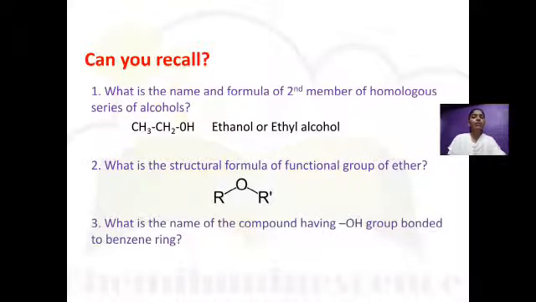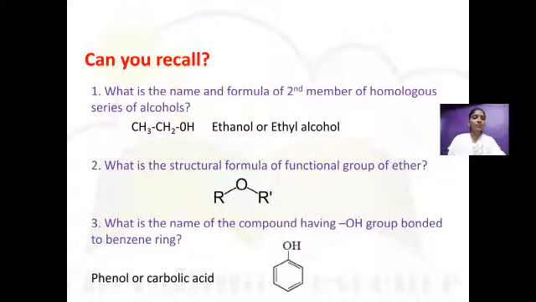Third question: what is the name of the compound having an OH group bonded to a benzene ring? We know that when an OH group is bonded to an alkyl group it is called alcohol, and when an OH group is bonded to a benzene ring it is called phenol, also known as carbolic acid. Remember this name also, that is carbolic acid.